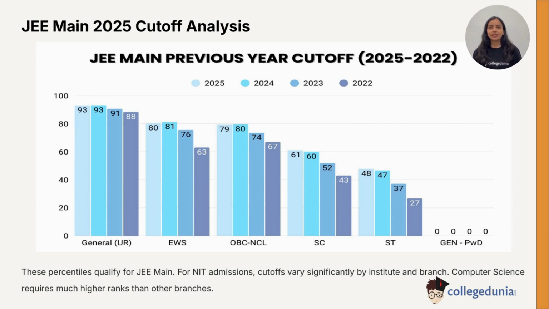As per the JEE Main cutoff analysis of the previous years, 2025 to 2022, we can see that the biggest difference came between 2022 and 2023, while 2024 and 2025 have a similar cutoff percentile. Overall, 2025 marks the highest cutoffs in 4 years, reflecting tougher competition and improved performance levels.